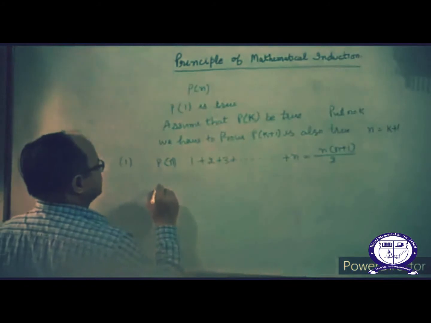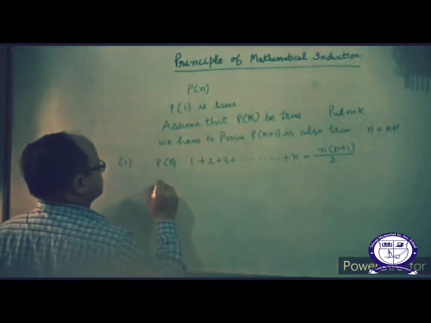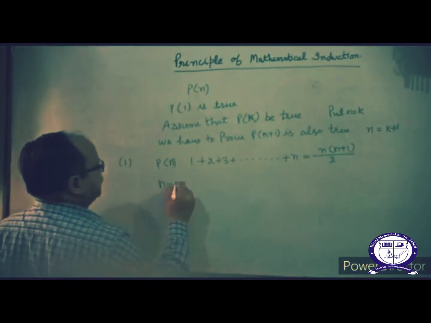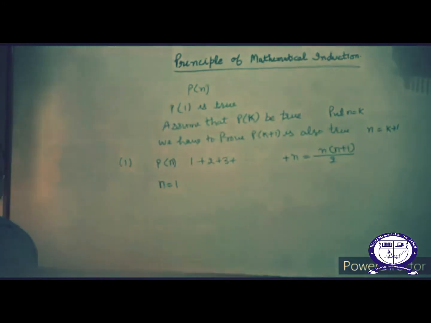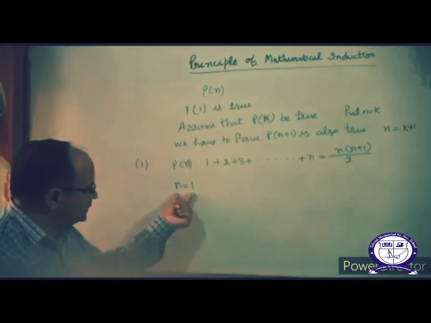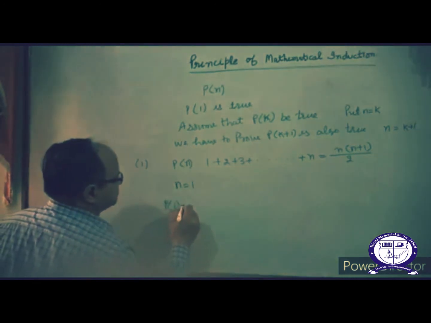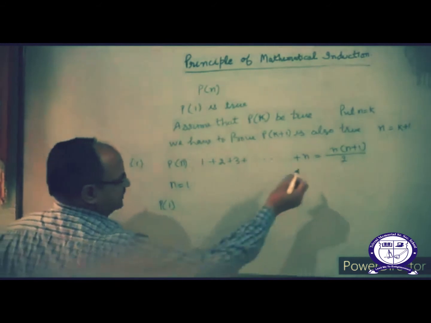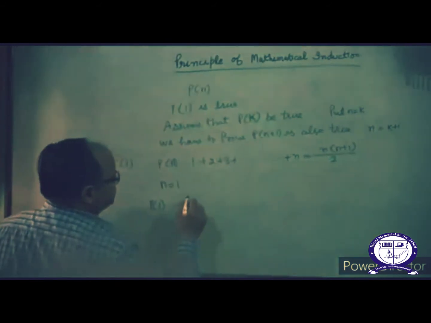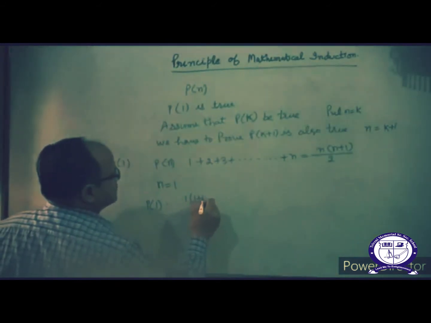So first step, put n is equal to 1. So P of 1: put here n is equal to 1, 1 into 1 plus 1 by 2.